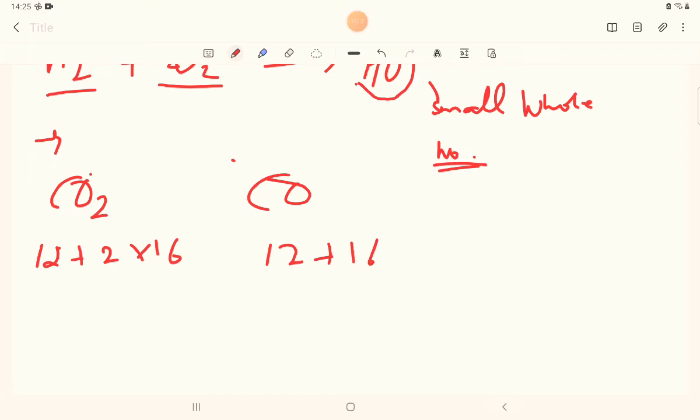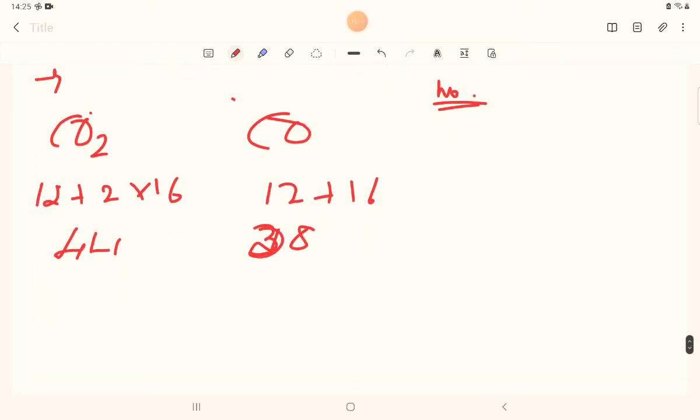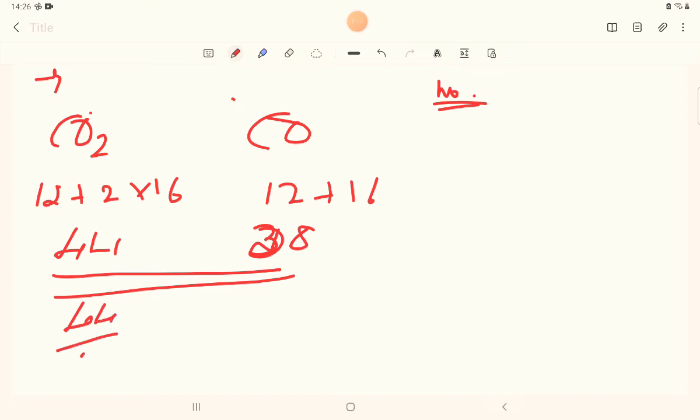Now 12 plus 32 is 44, and this is 28. Now let us take out the simpler ratio of it. We are getting 44 by 28, 22 by 14, and 11 by 7.